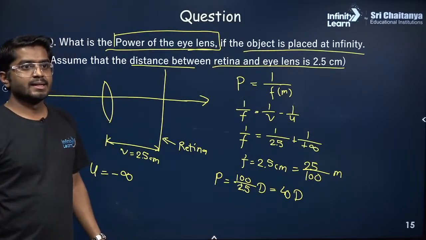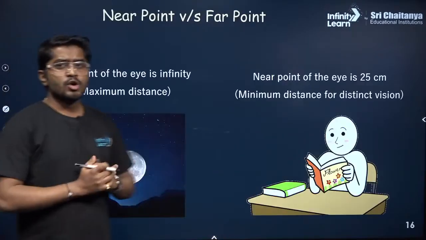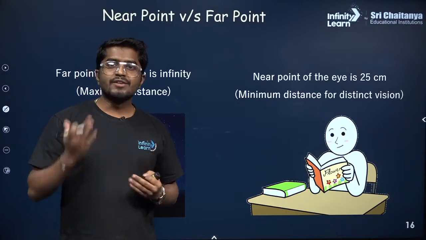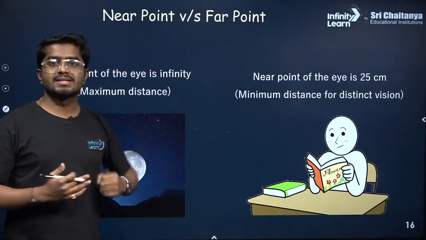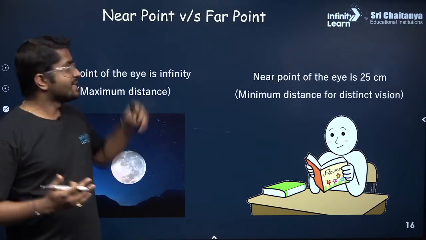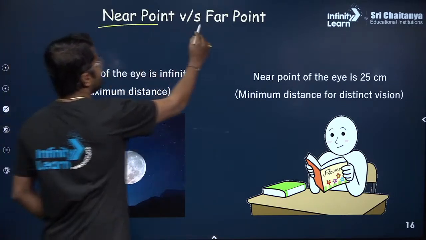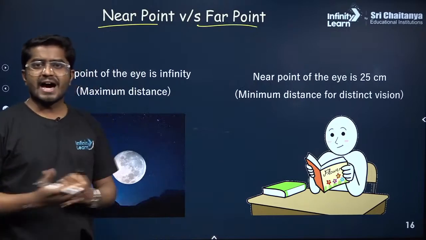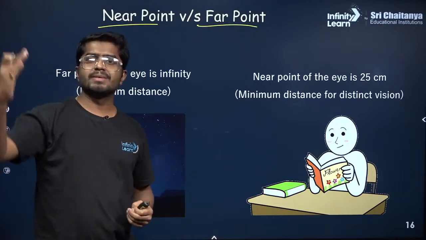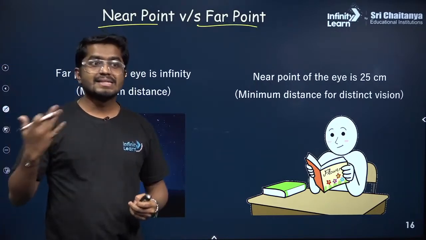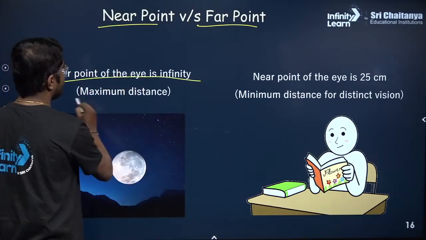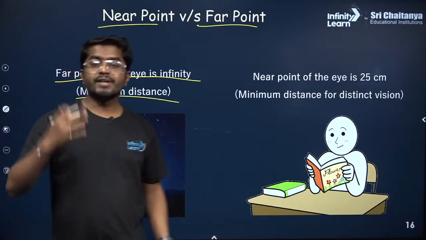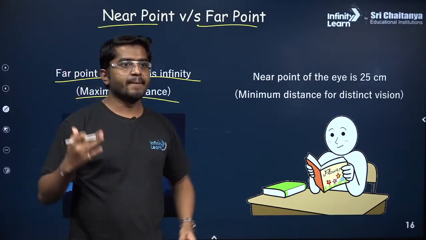Correct? Alright. So now a lot of guys confuse what is the minimum distance and what is the maximum distance the eye can see. These are also called near point and far point. So what is the far point? Far point is the maximum distance our eye can see objects, and that is nothing but infinity. So the far point for the human eye is infinity.